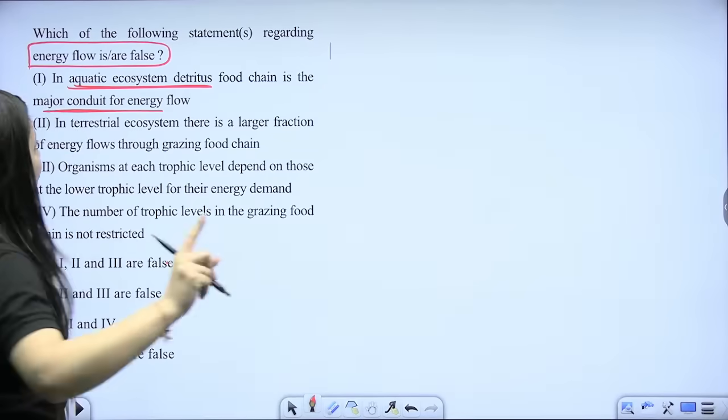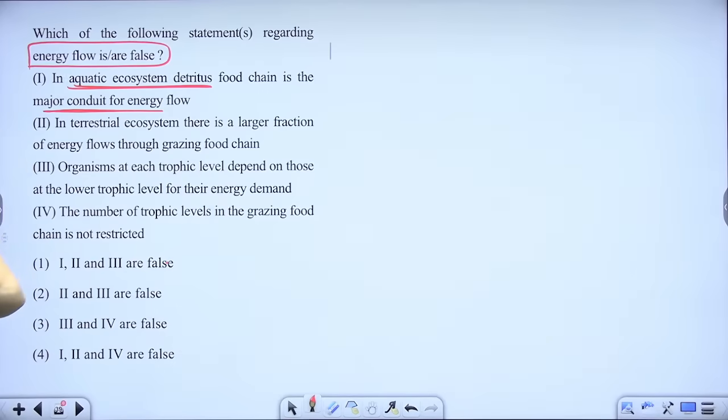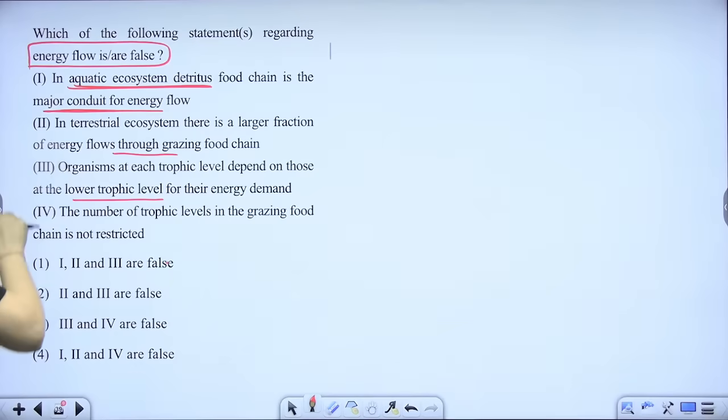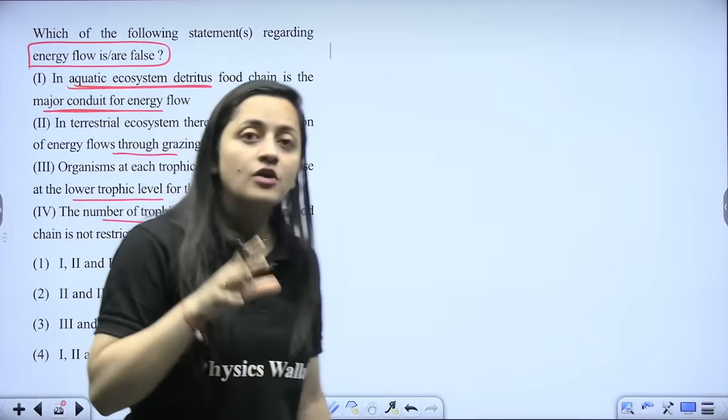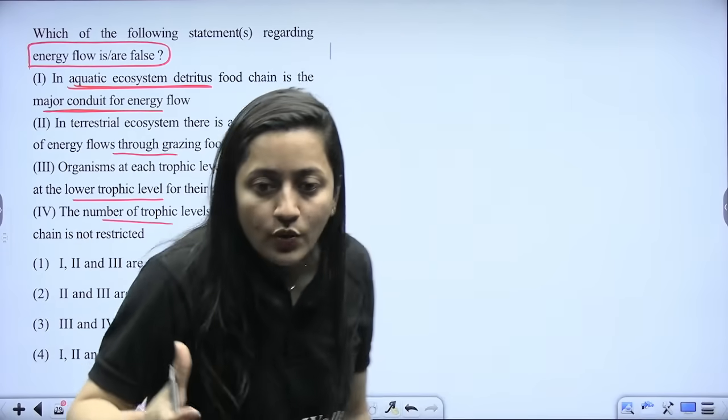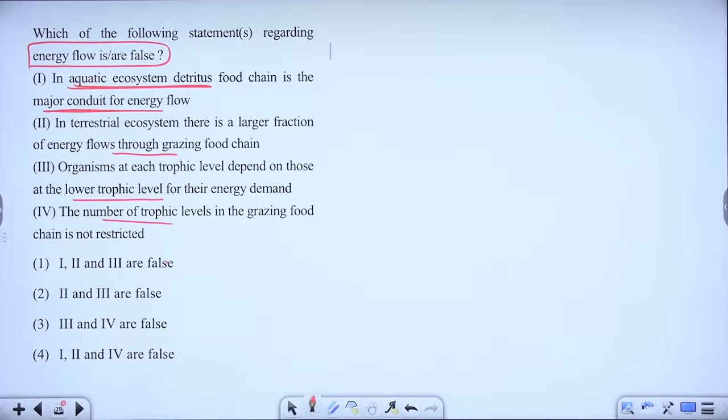But do they have the aquatic ecosystem? Now, in terrestrial ecosystem, there is a large fraction of energy flow through grazing food chain. Organisms at each trophic level depend on the lower trophic level for their energy demand. The number of trophic levels in the grazing food chain is not restricted. But in a grazing food chain, the number of trophic levels are also restricted. Why are they restricted? Because obviously only up to a certain amount the energy is going to pass. Yes or no? Yes, beta.